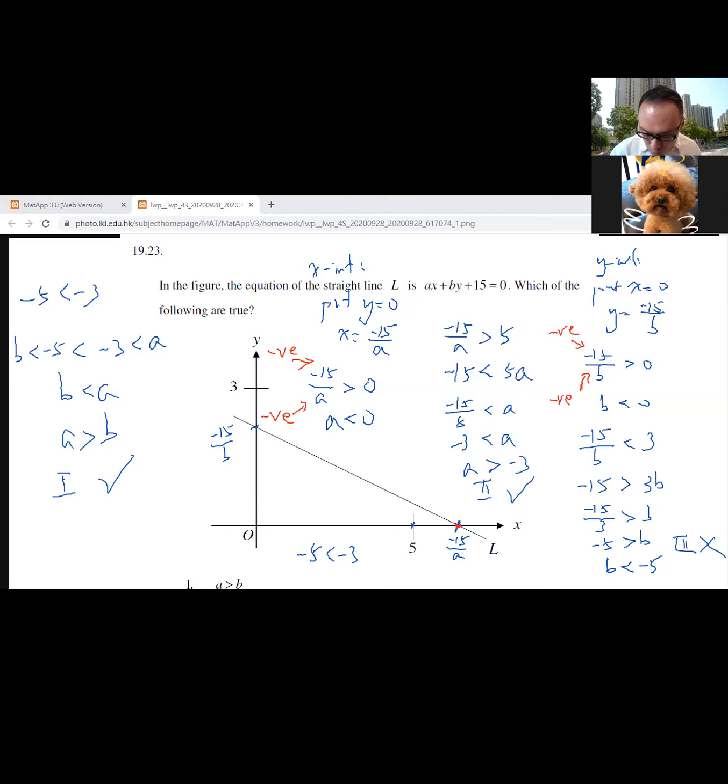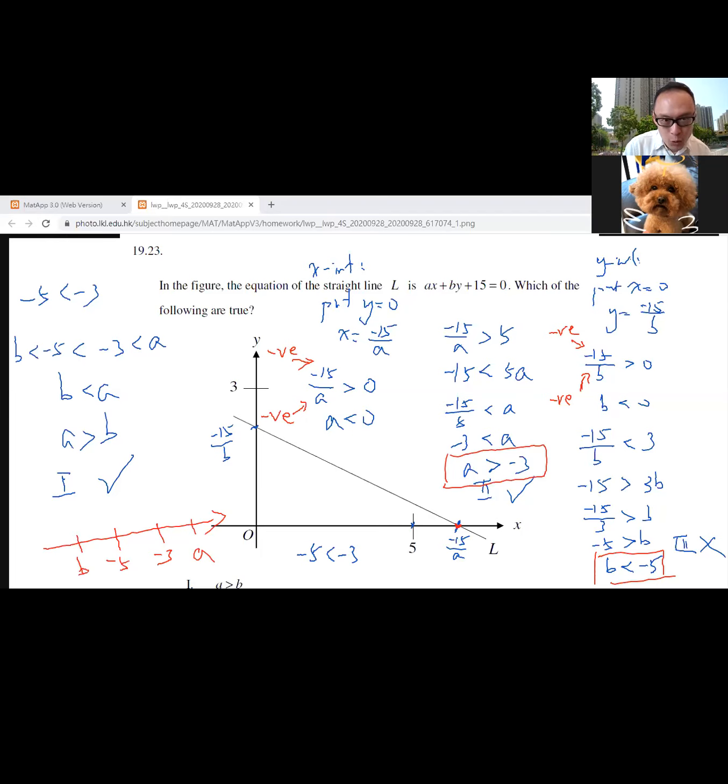again. Okay, we have this already, right? And then we have this already. A is larger than -3, and B is less than -5. When you just draw -5 and -3 on the x-axis, okay? So A is somewhere here. A is larger than -3. Okay, I don't know whether it is still negative, right? But it is larger than -3. So it should be on the right-hand side of -3. And then B is less than -5. So B should be on the left-hand side of -5.